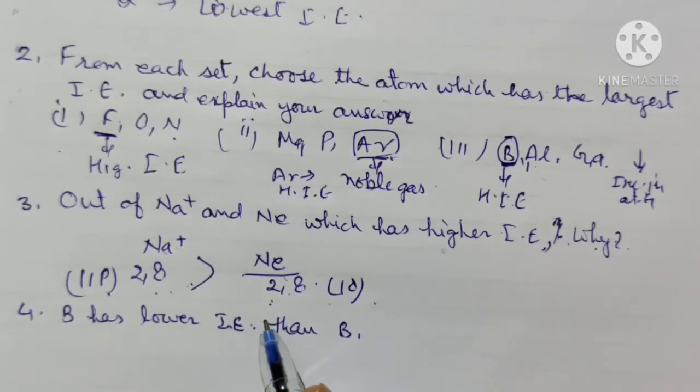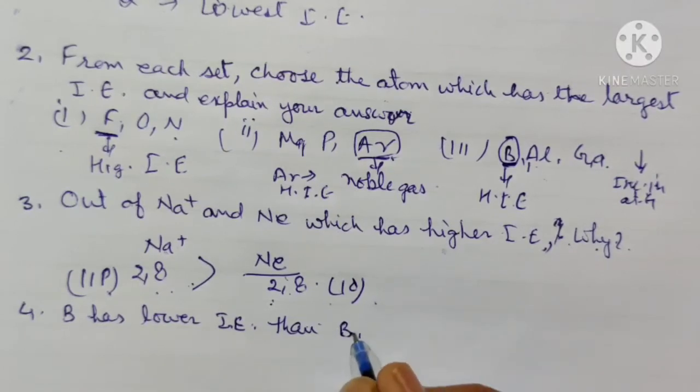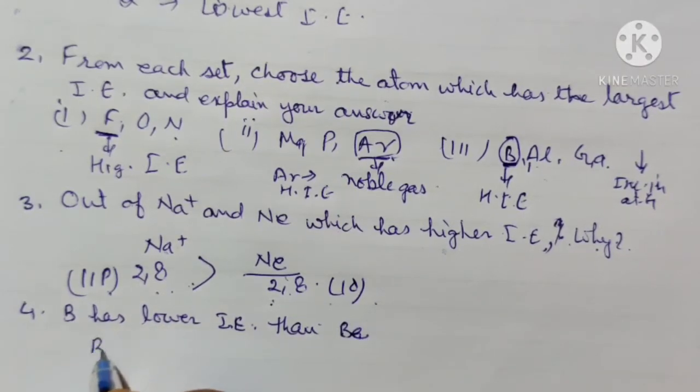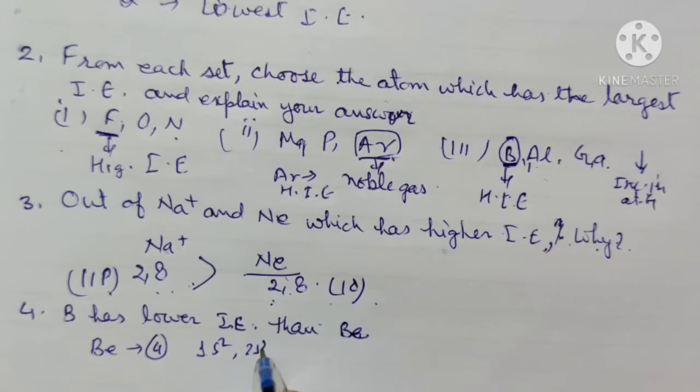Now the next: boron has lower ionization enthalpy than beryllium. Beryllium has atomic number 4 and electronic configuration 1s2 2s2, and boron has atomic number 5 and electronic configuration 1s2 2s2 2p1.